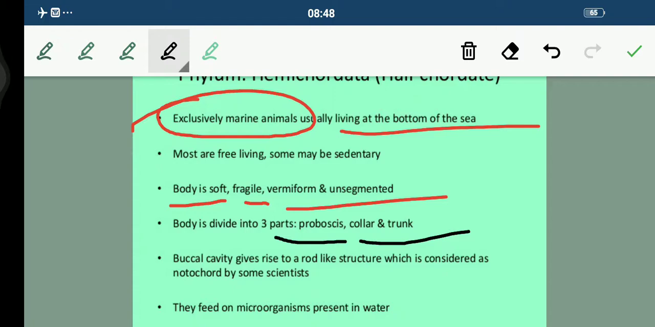Talking about their buccal cavity, it gives rise to a rod like structure, students, which is considered as notochord by some of the scientists. And they feed on microorganisms that are present inside the water. Always remember this thing.